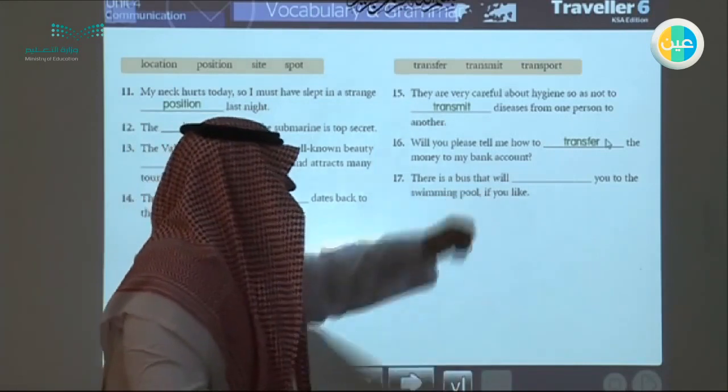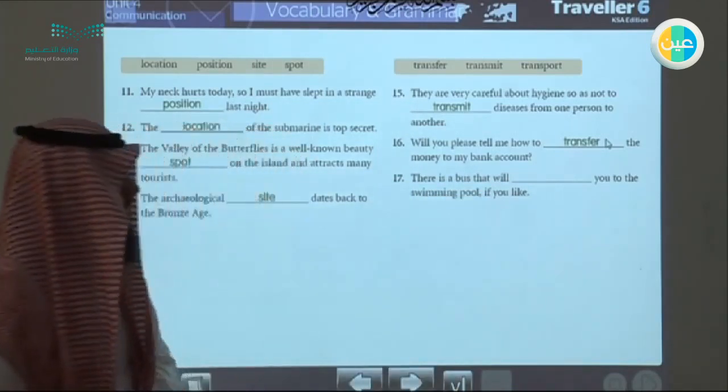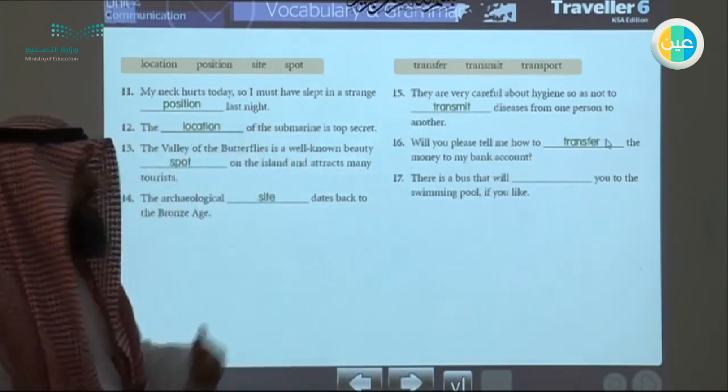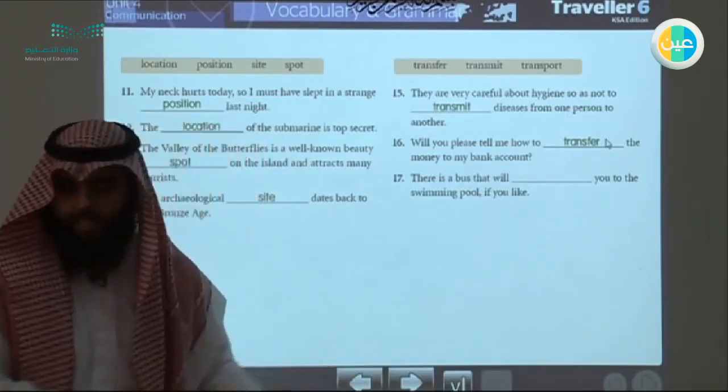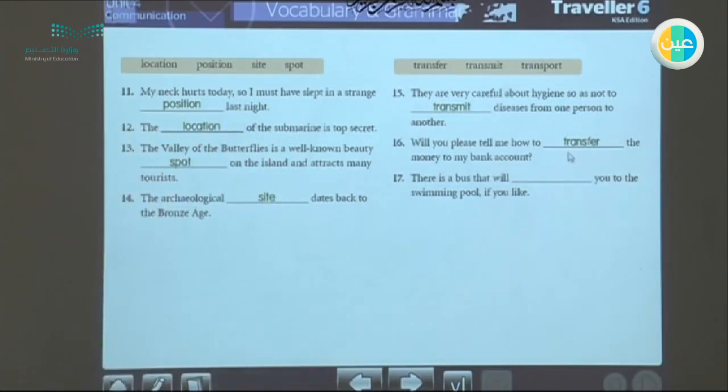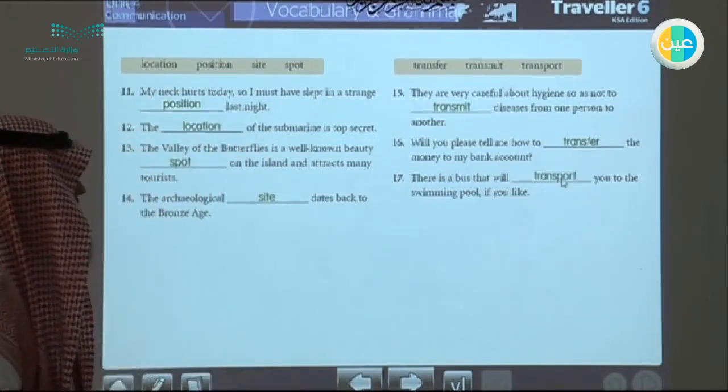There is a bus that will take you to the swimming pool, will transport you, will pick you up and take you to another place, to the swimming pool if you like.